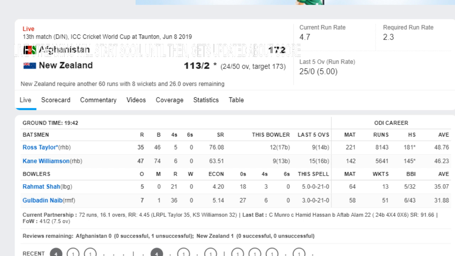The drop shot, Williamson pulls this long hop to the backward square leg boundary. Waited and waited to pick his spot, and when the ball arrived, rolled his wrist nicely over it to ensure he kept it along the ground. Rahmat Shah bowled 5 overs and conceded 21 runs for 0 wickets, while Gulbuddin Naib has bowled 7 overs, 1 maiden, 36 runs for the loss of none. Nabi is back into the attack. New Zealand require another 60 runs with 8 wickets remaining.